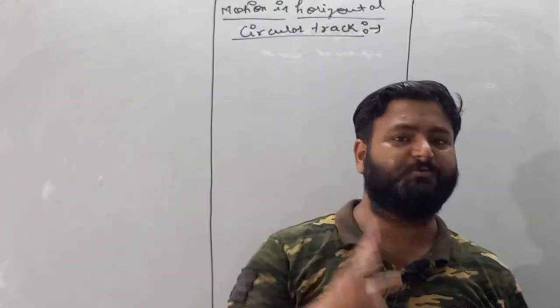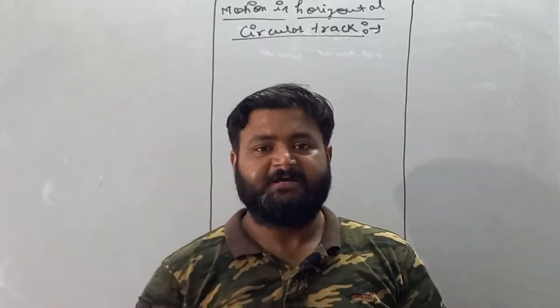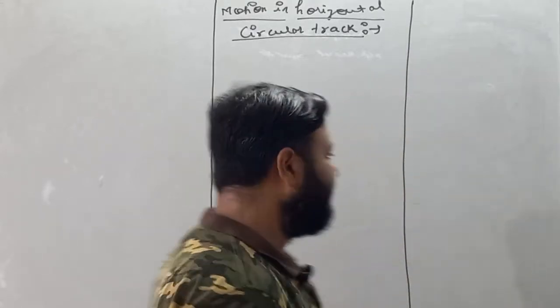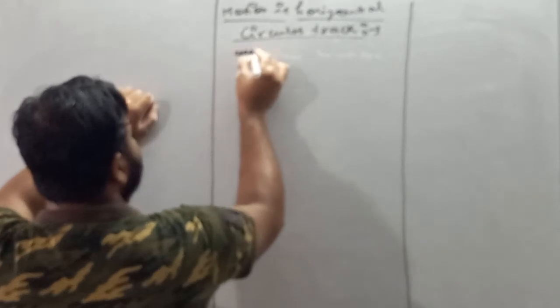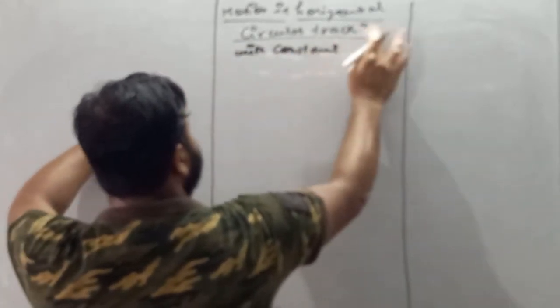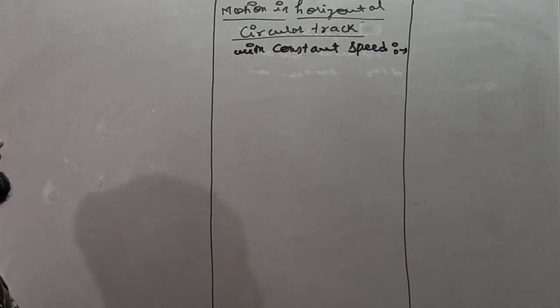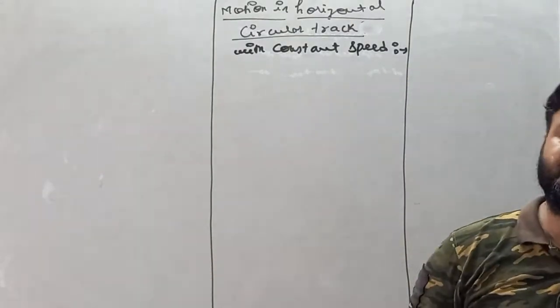See, speed is of two types: one is constant speed and the other is variable speed. So now we are discussing with constant speed. So write down motion in horizontal circular track with constant speed. We are talking about motion in horizontal circular track with constant speed.